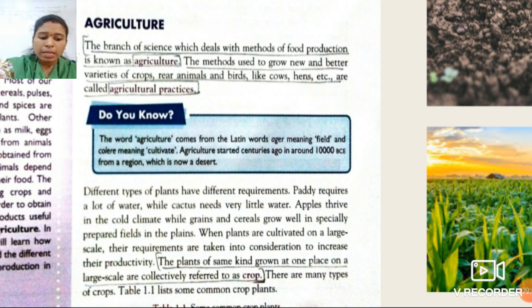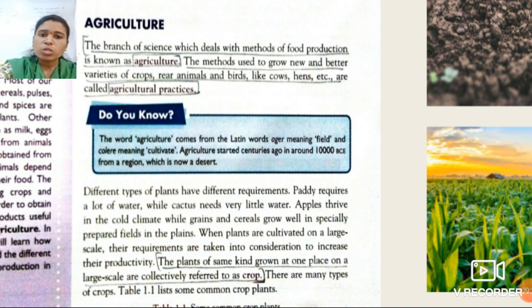If you want this crop to grow in increasing amount, what do we have to do? We have to first consider what the requirement of that plant is, which things this plant requires so that it can grow in a healthy manner and we get more and more productivity or yield.